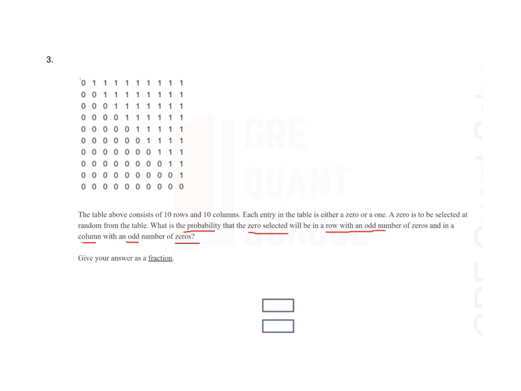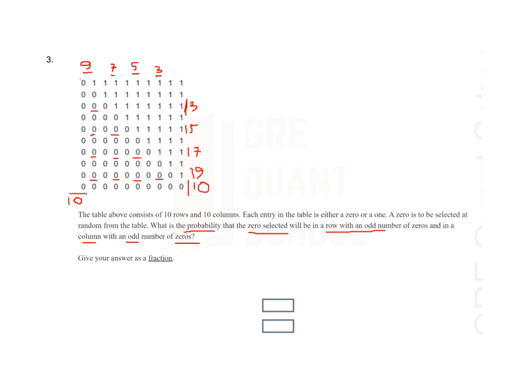So the condition is the 0 which will be selected must be from an odd number of row and odd number of column. I have just identified the odd number of rows and columns. However, the condition is the 0 selected will be in a row with an odd number of zeros. So in a row, the number of zeros must be odd, and in the column, the number of zeros must be odd. So there are 10 such zeros.